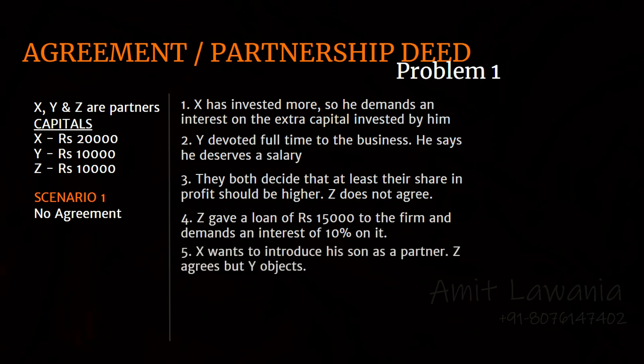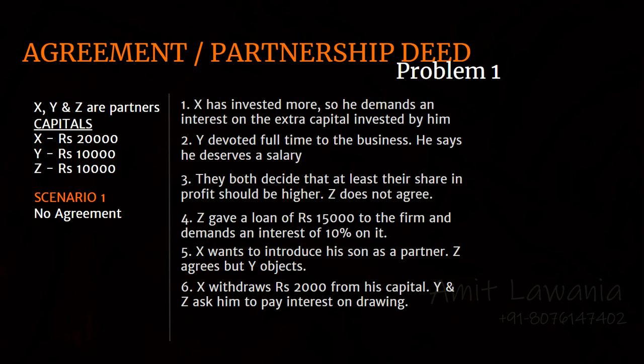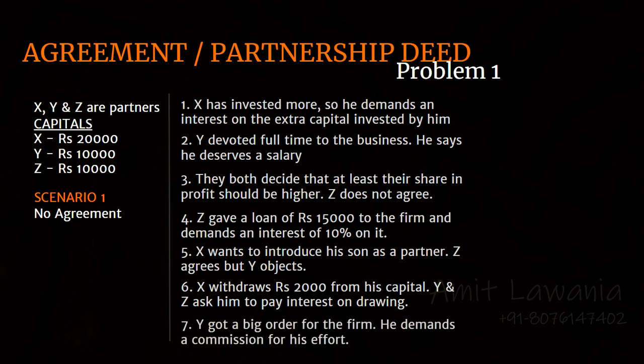Now X wants to introduce his son as a partner. Z agrees, but Y objects. X withdraws rupees 2,000 from his capital. Y and Z ask him to pay interest on drawing. Y got a big order for the firm. He demands a commission for his effort. You can pause the video if you like. I'm going to go ahead with the answers now.